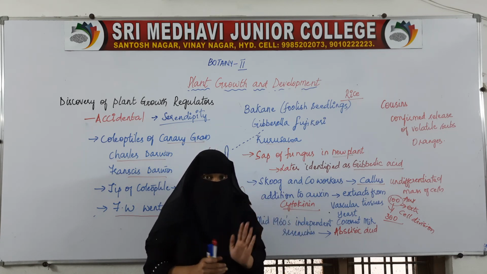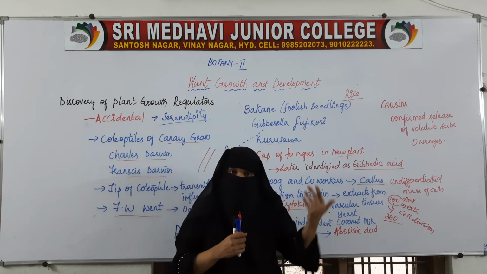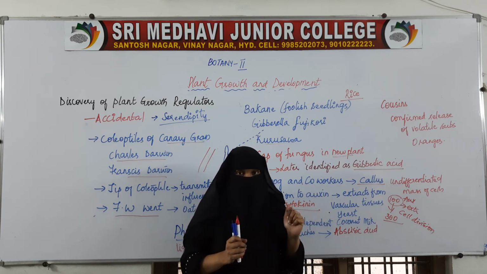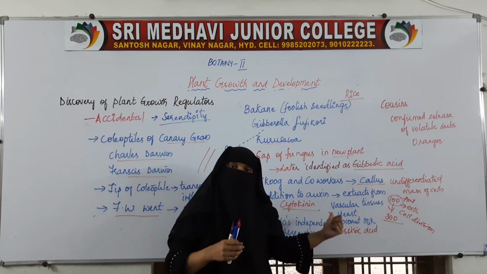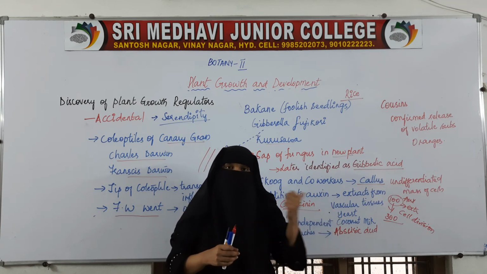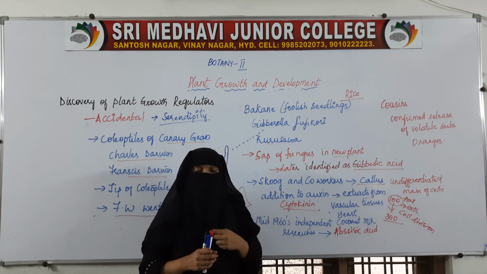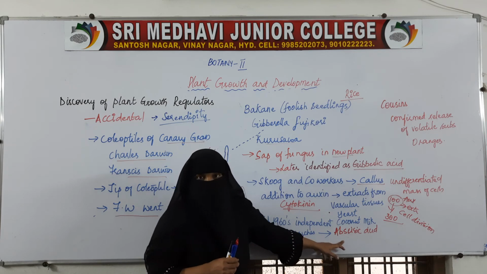They did not work together; they worked independently in different countries. But when they checked, they saw that all 3 had made the same discovery, that there is a substance in plants which inhibits growth, and they called that substance abscisic acid.